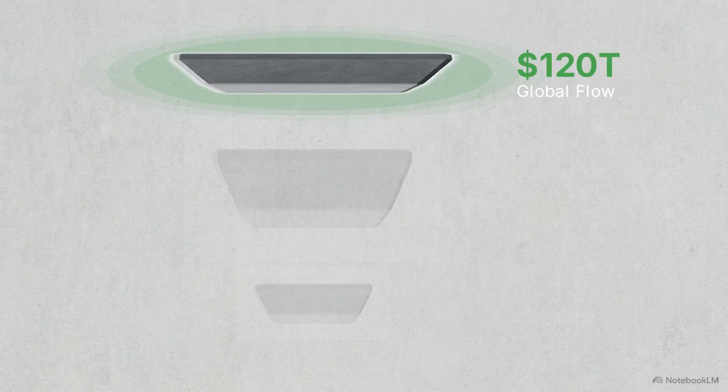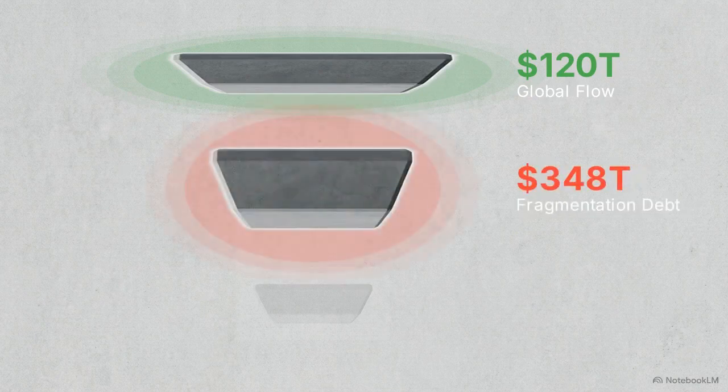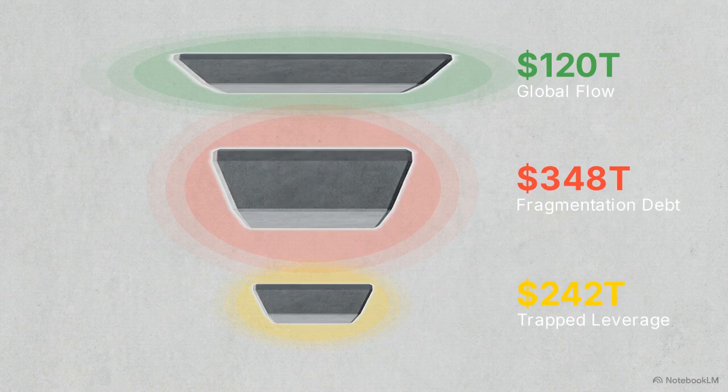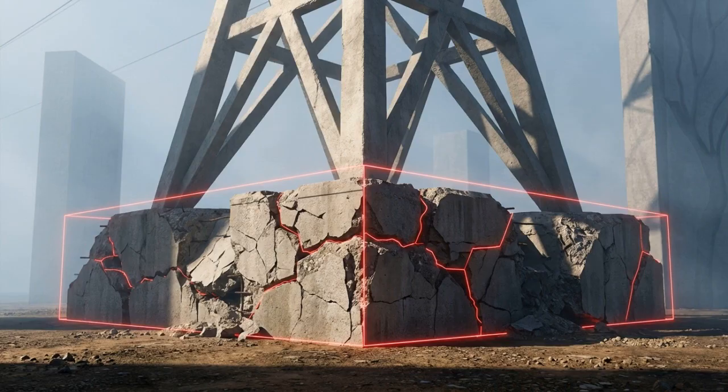This graphic maps the geometry of fragmentation. Institutional blind spots create a top-heavy structure of systemic debt. $120 trillion in global flow struggles to service $348 trillion in debt. Below that weight, $242 trillion of capital sits trapped at the base. Deferred maintenance functions as an unfunded liability on your balance sheet. It is a mounting deficit that threatens the grid's physical foundation.